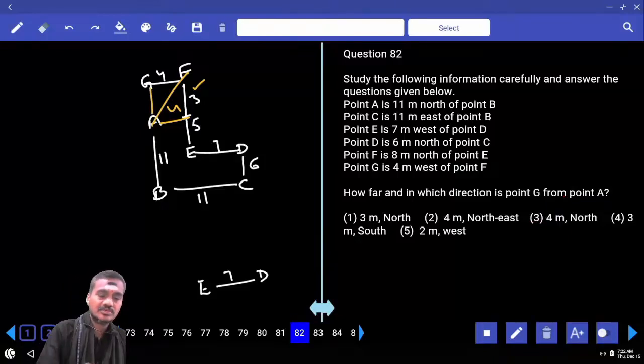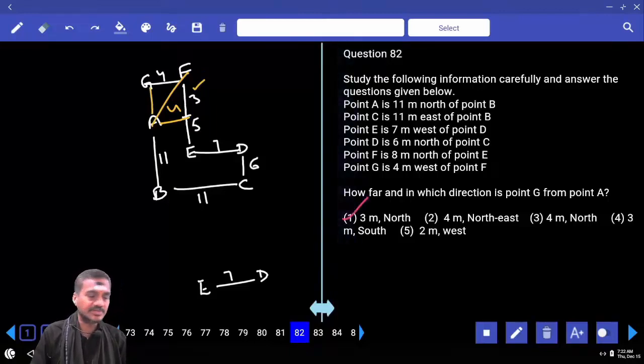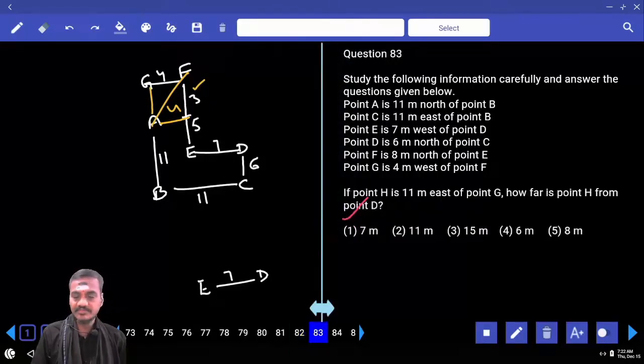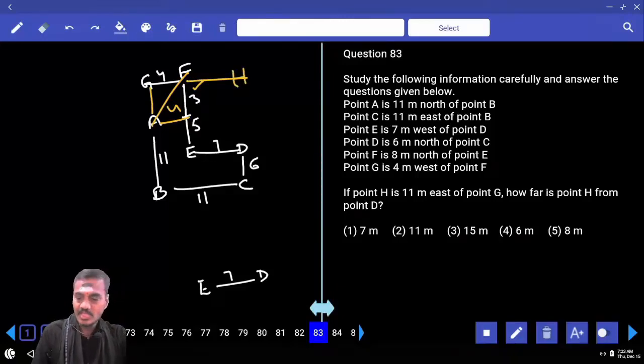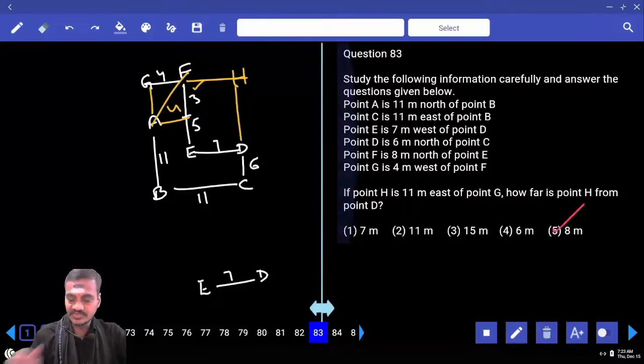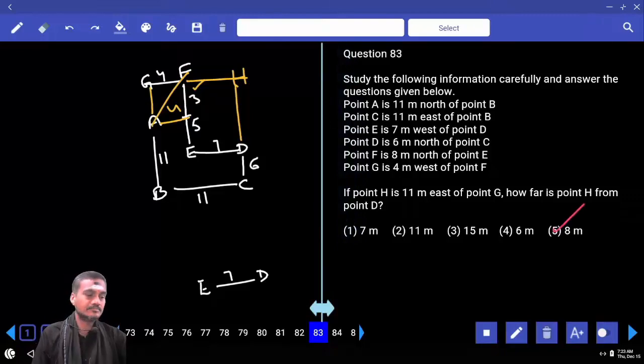Now G is towards north. And what is the distance? 3 meters. 3 meters north, the choice one, 82. The next one, 83. And H is 11 meters to the east of G. If H is 11 meters to the east of G, from here 11 meters, 4 plus 7, H will be here. Then how far is H from point A? Now we need to find the distance. 8 meters, choice 5, question number 83.